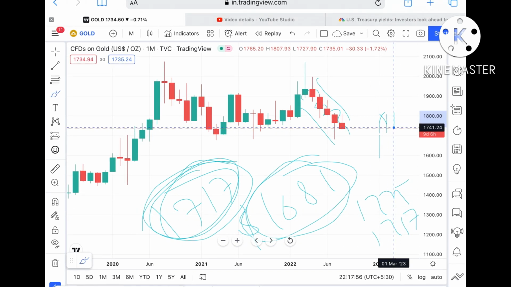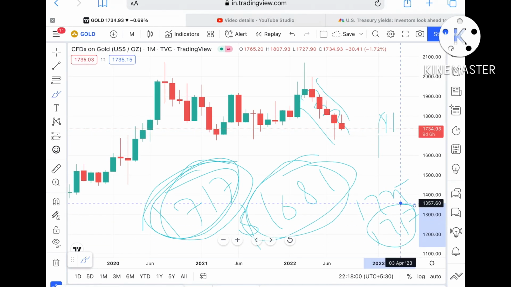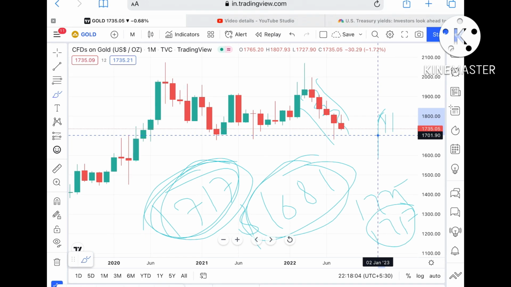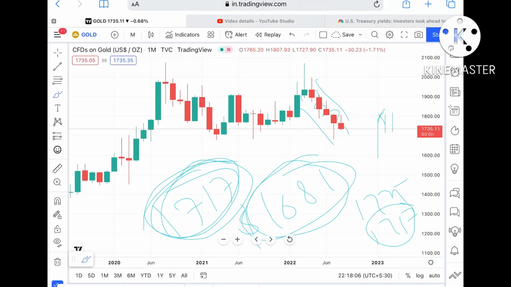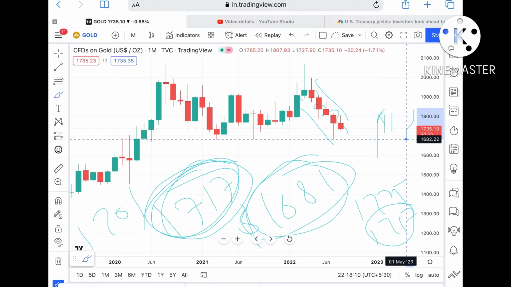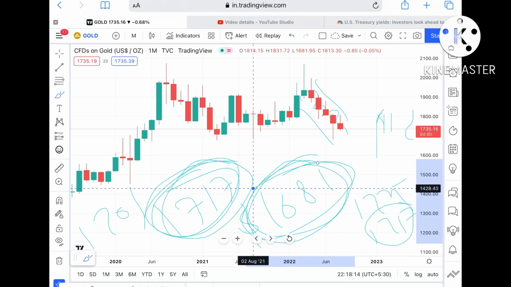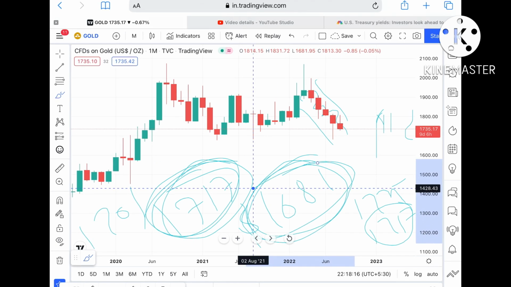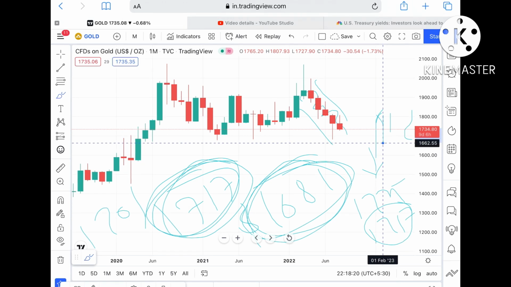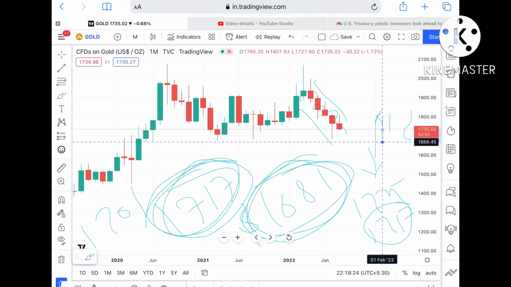$1717. Once the price falls below this level, 1717 is again a weak support, so the probability is very high we can see it can fall further low and can touch a level of around $1701. Once the price falls below 1701, then we can see it can touch its low of around $1681, which is already a weak support, so the probability will be very high we can see it can fall further down and can touch a level of around 1688,